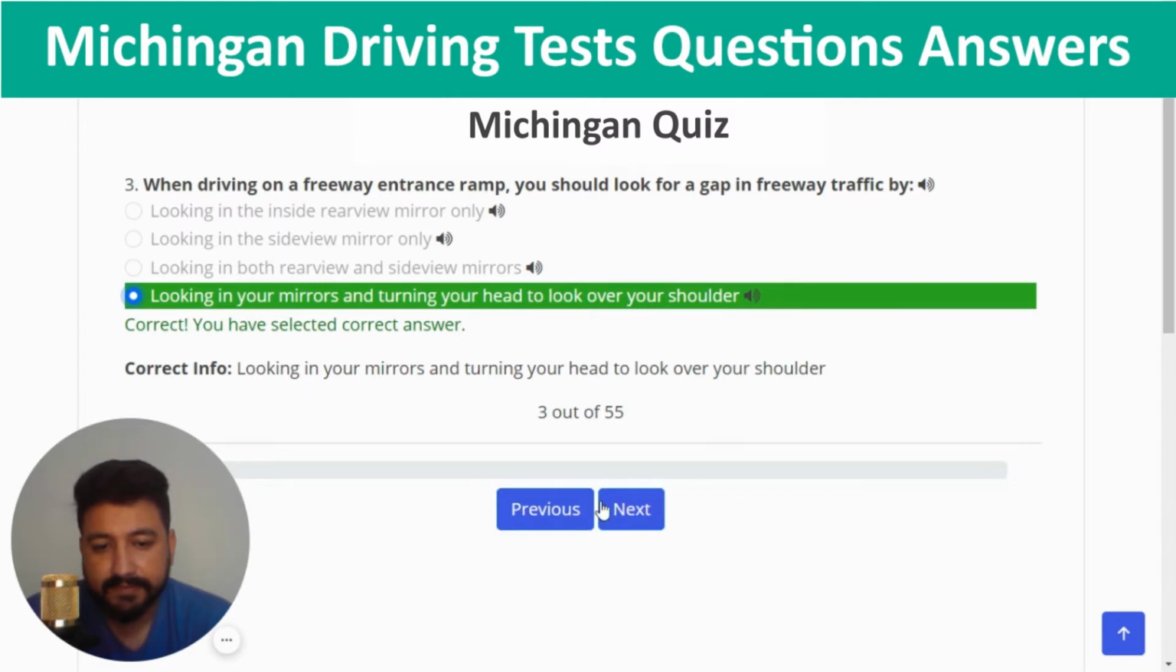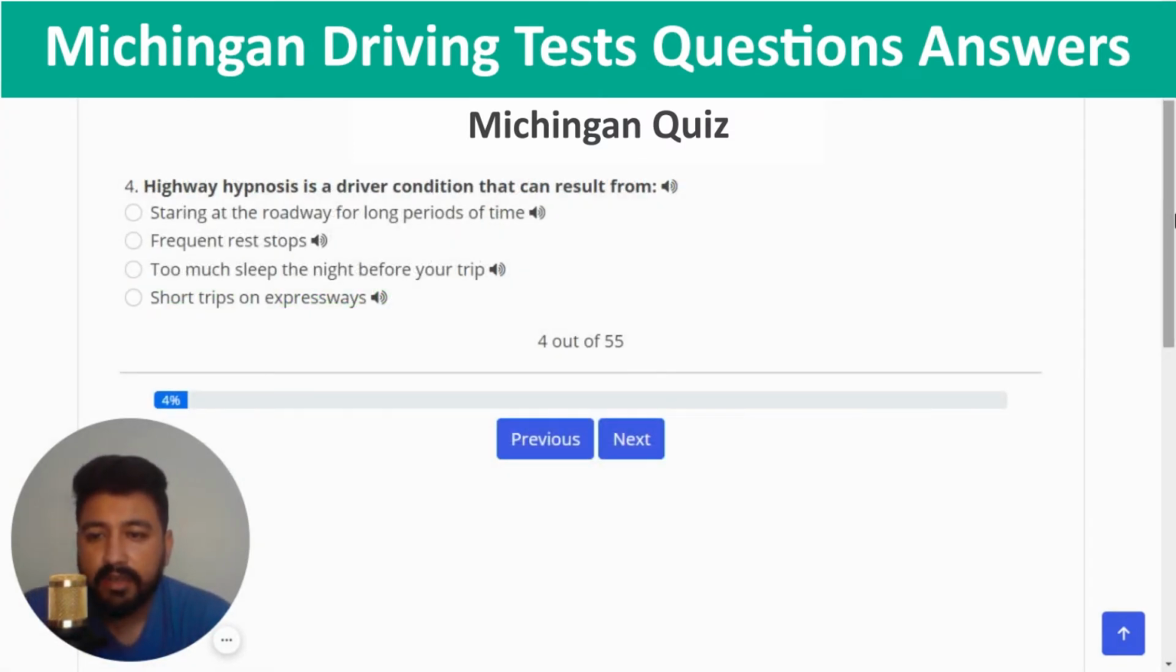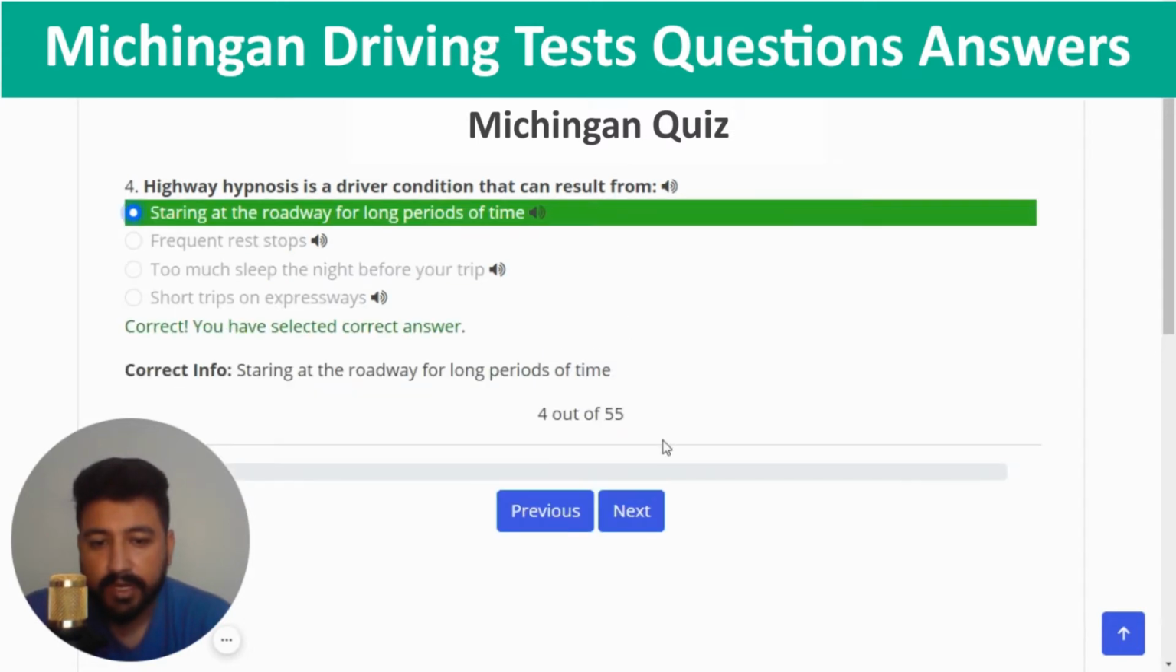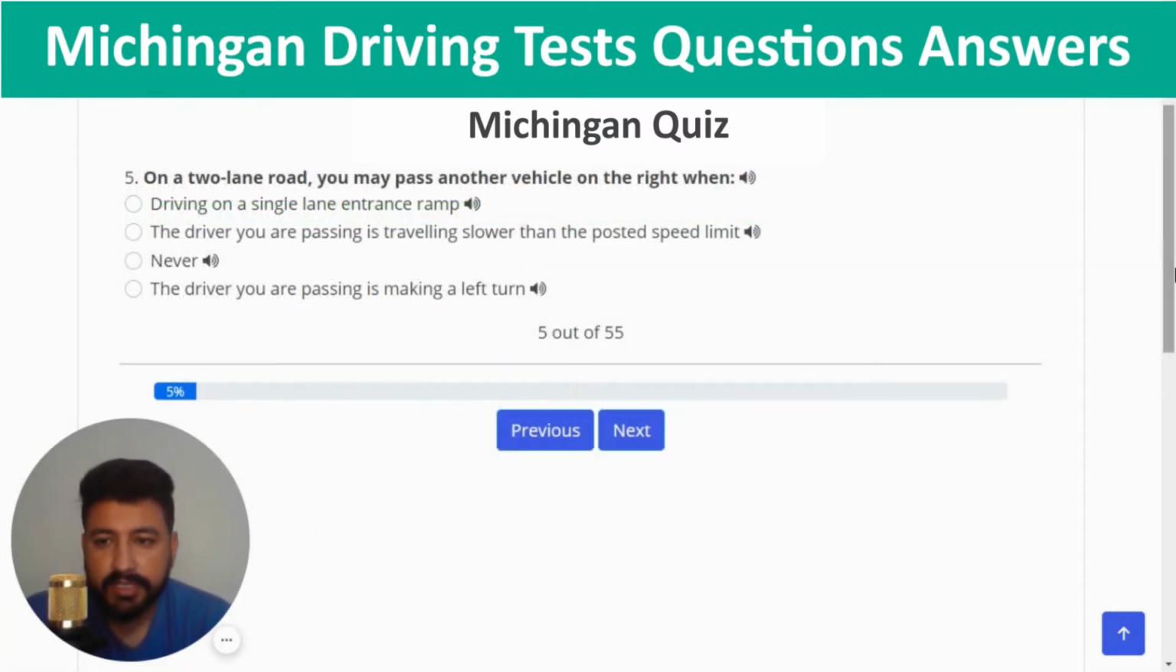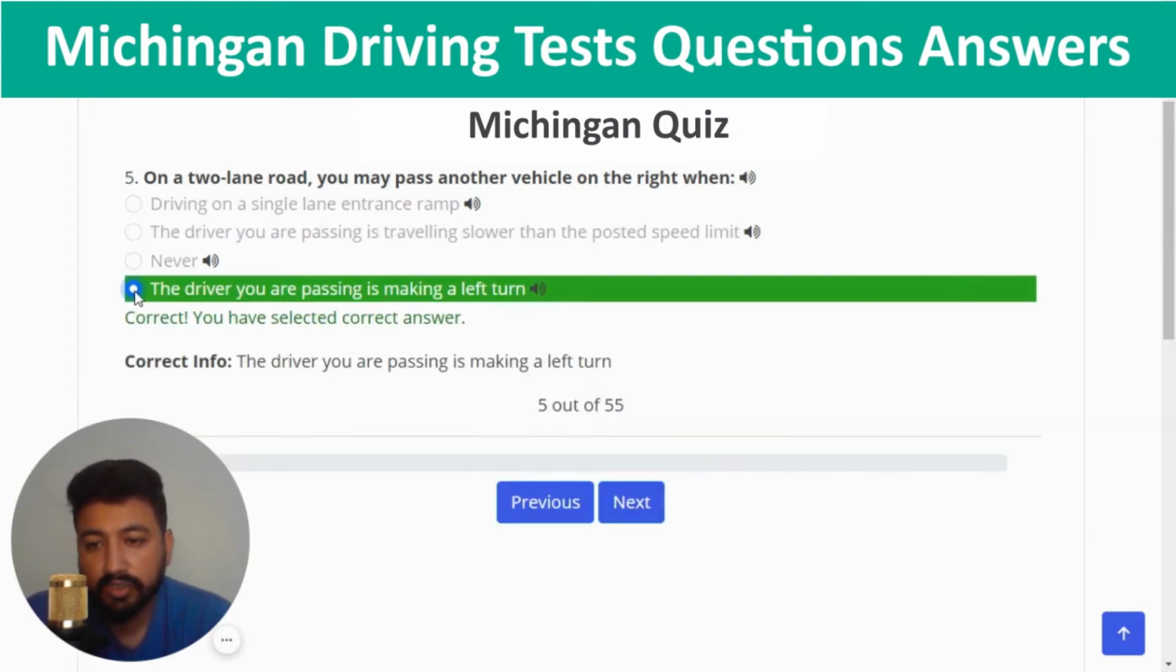Correct, and next. The fourth question is, highway hypnosis is a driver condition that can result from, the right answer is staring at the roadway for long periods of time. So I'm going to click on the first option. Correct, and next. The fifth question is, on a two-lane road, you may pass another vehicle on the right when, the right answer is the driver you are passing is making a left turn. So I'm going to click on the last option.